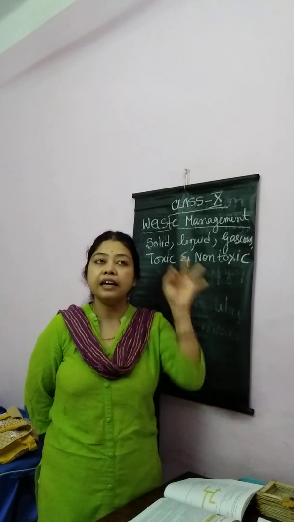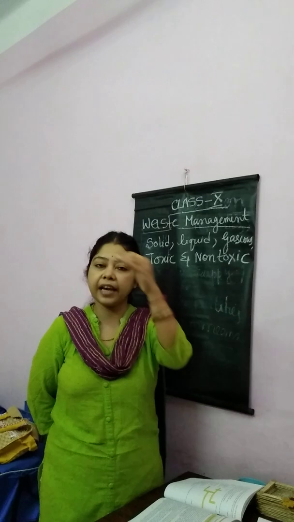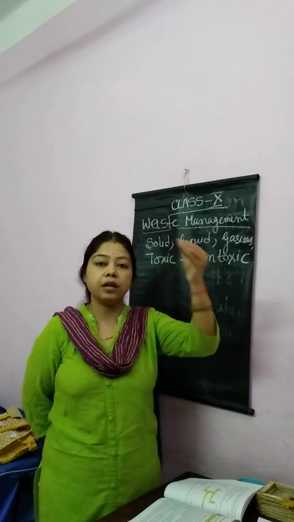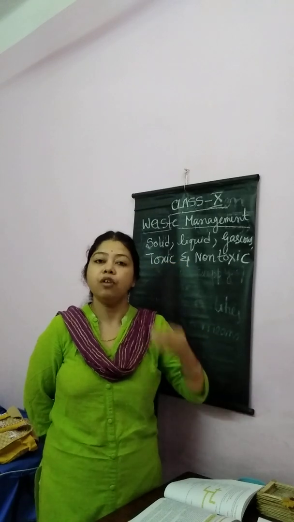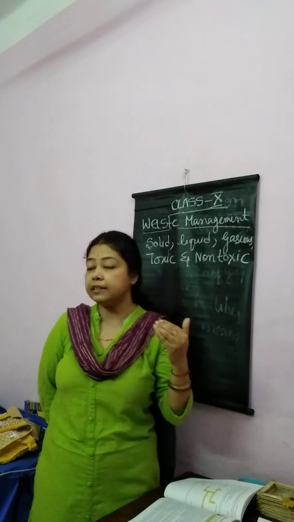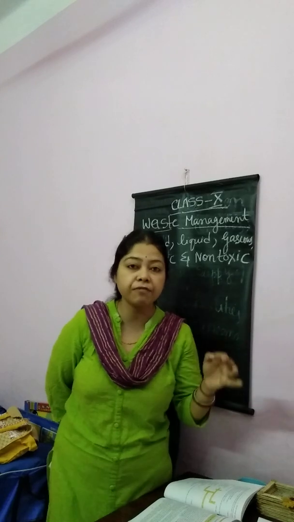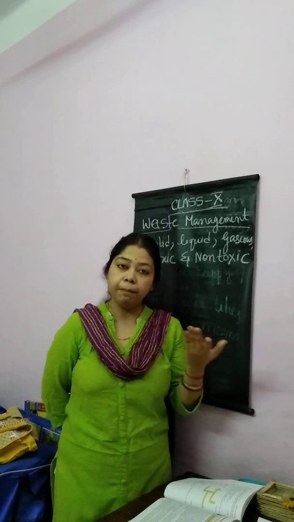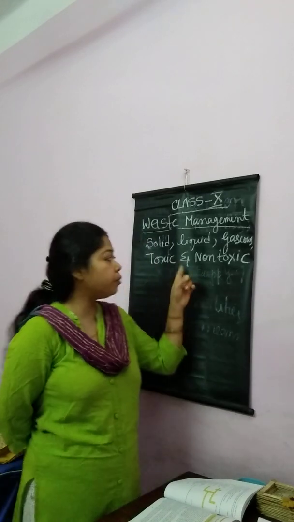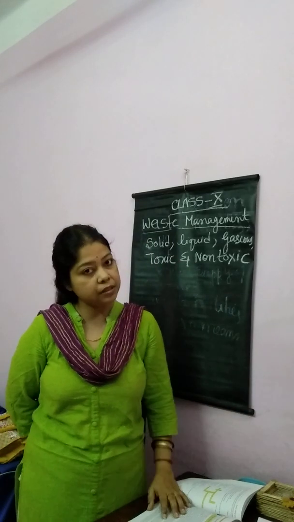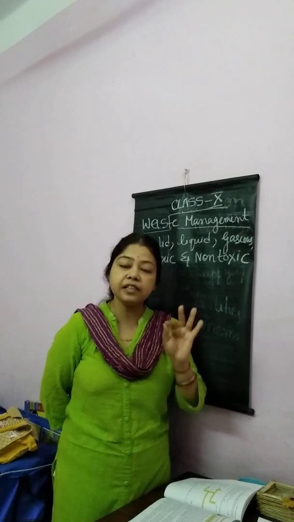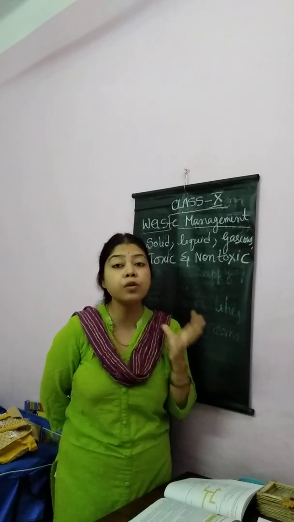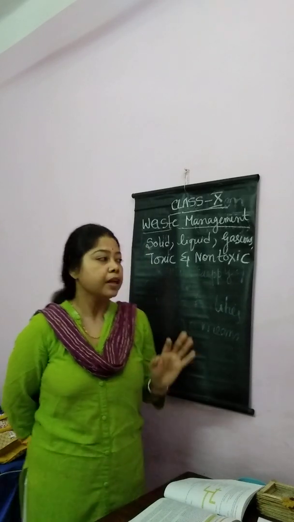And then, depending upon the physical state, the classifications are as follows: 1, 2, 3, 4, 5. Already in class I had discussed that when you write point-wise, you will use two colored inks. One black and one blue. Black for writing the points and blue for explaining the points. If you write in this way, you can get good marks because this is a very scoring part.